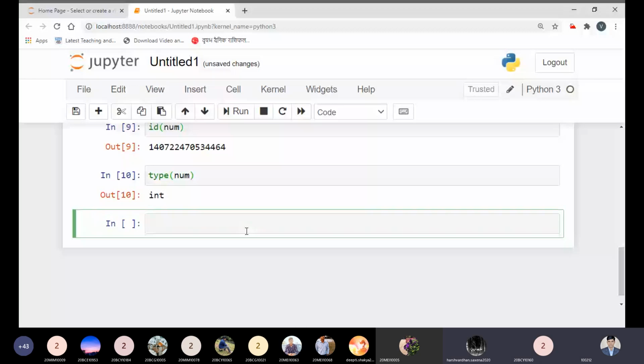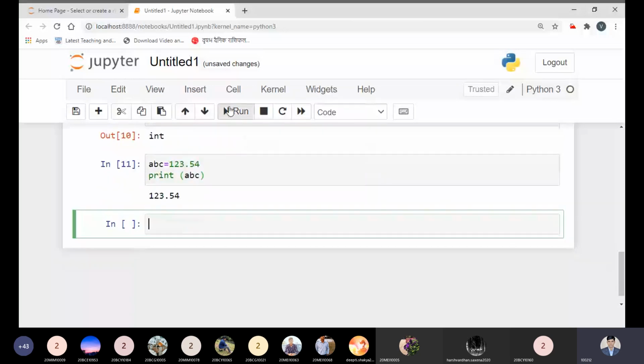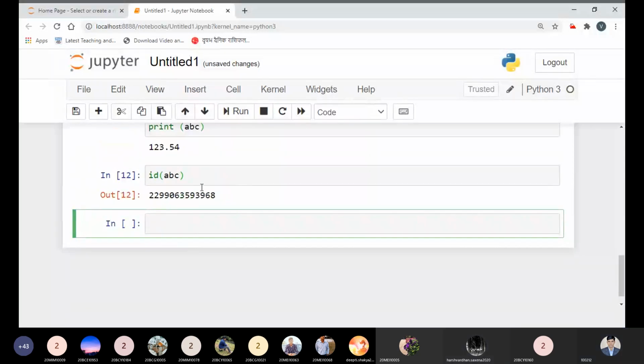Yes, sir. Okay, suppose I am taking another variable abc equal to 123.45, and I want to print this abc. I can print it without any problem like this. Definitely you are the masters of Python right now, so far we have learned. Now let me first see its memory location. I can see it through the id function. Now see, this is a memory location value.